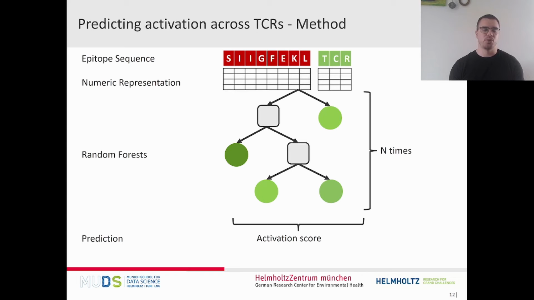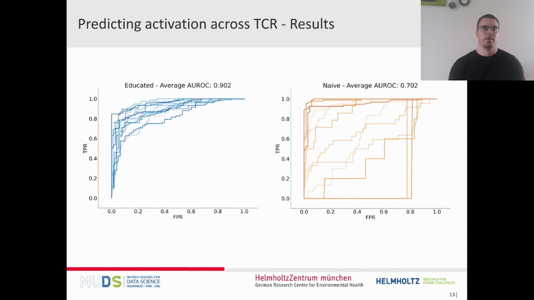We further thresholded the activation score by using the threshold for in vivo recruitment of T cells, so that we have a binary classification problem predicting whether the T cell is activated or not, instead of predicting the precise activation score.